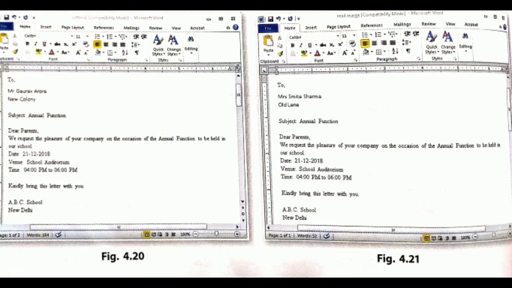So this is all about mail merge, how to create a mail merge. So with this we come to the end of this chapter. Thank you.